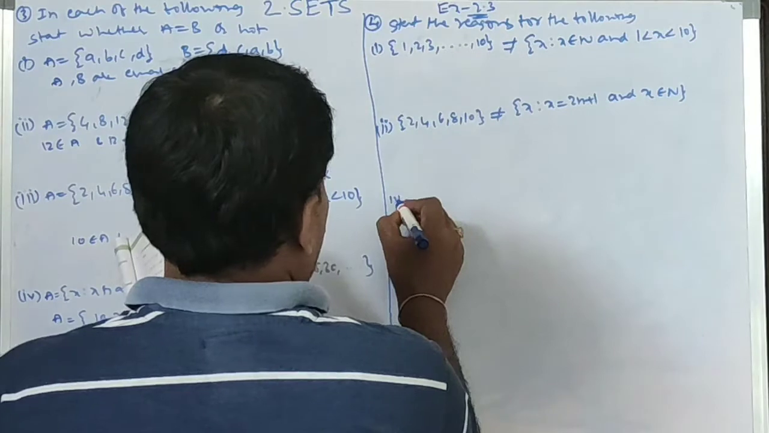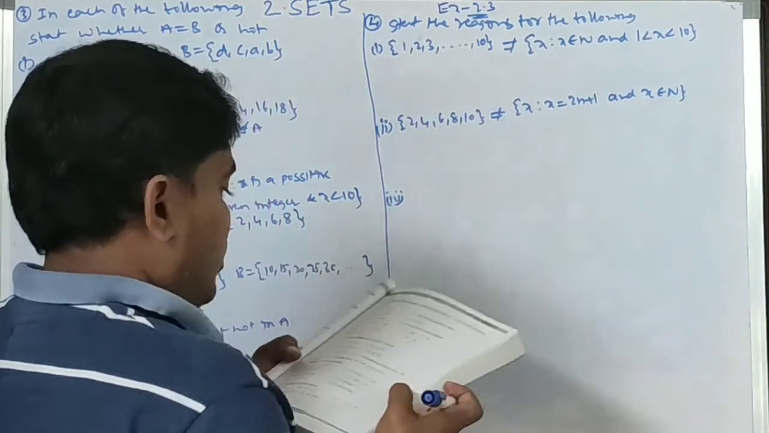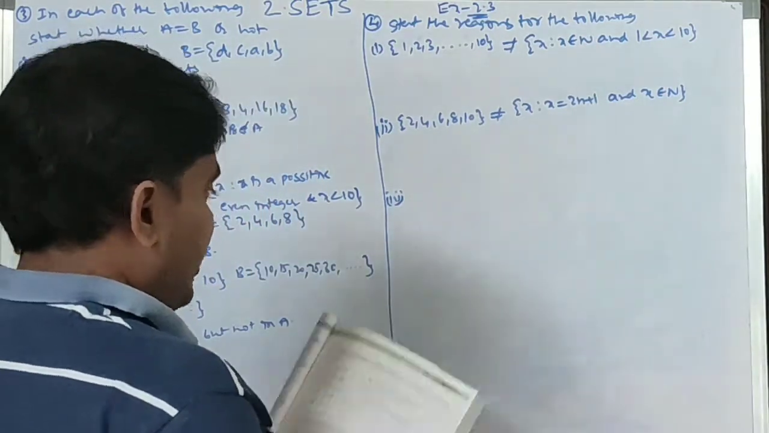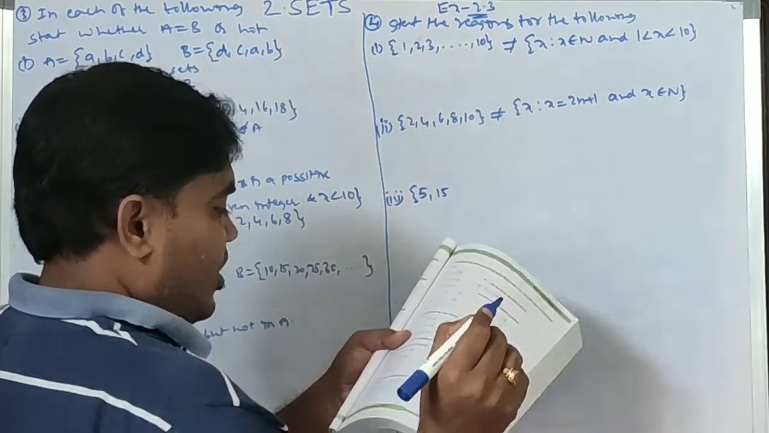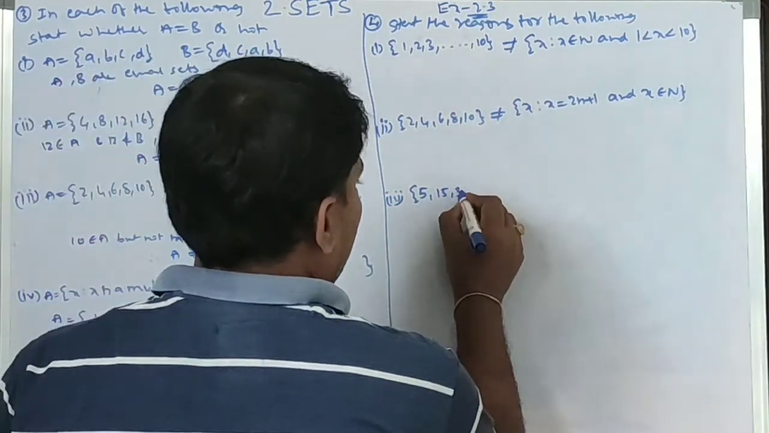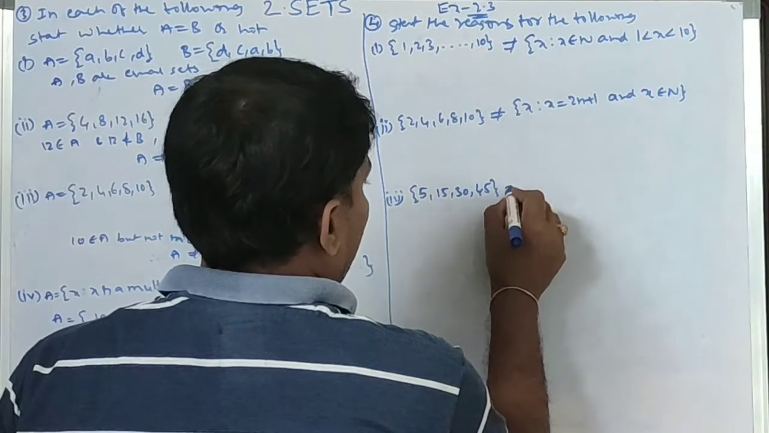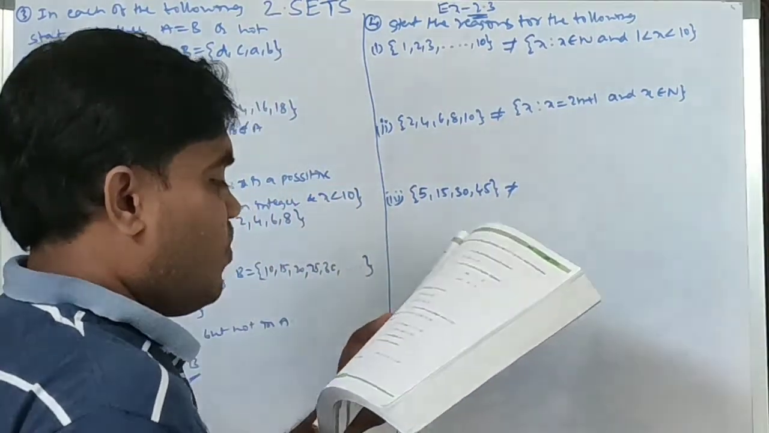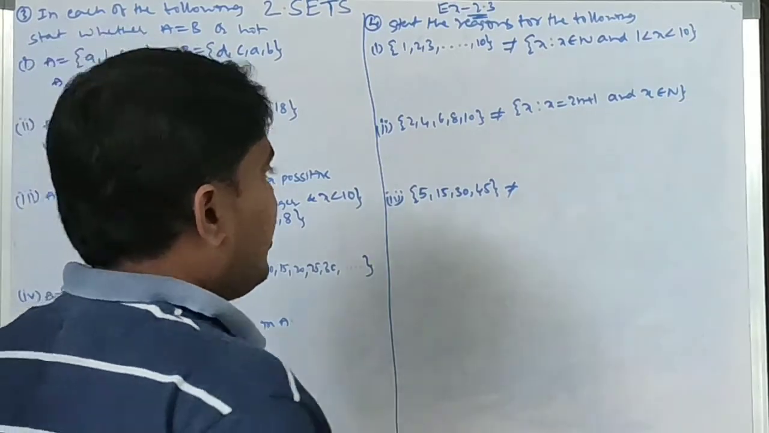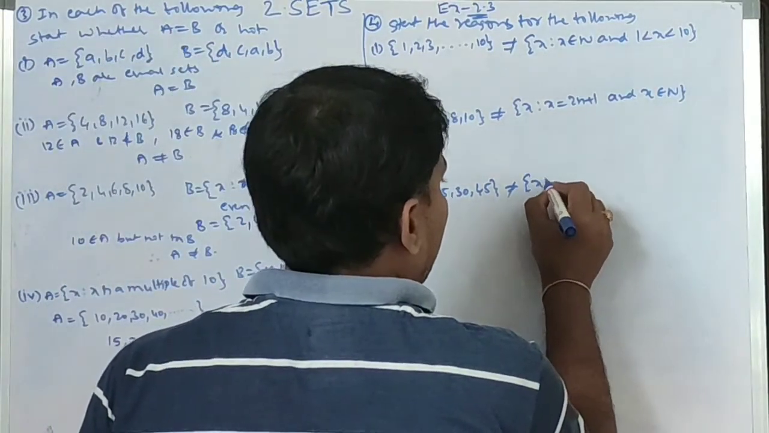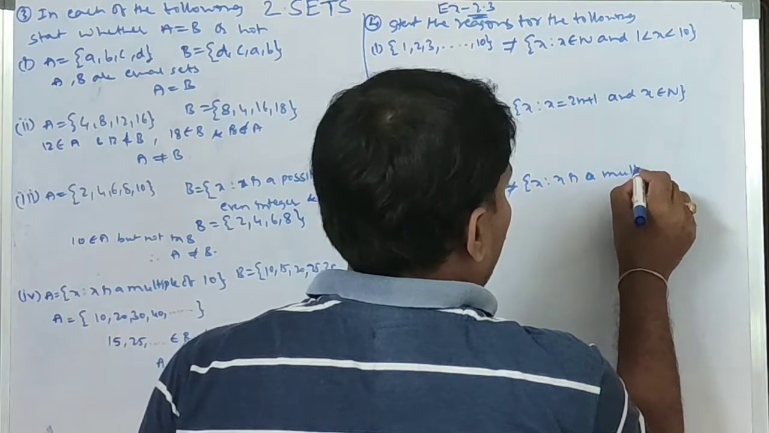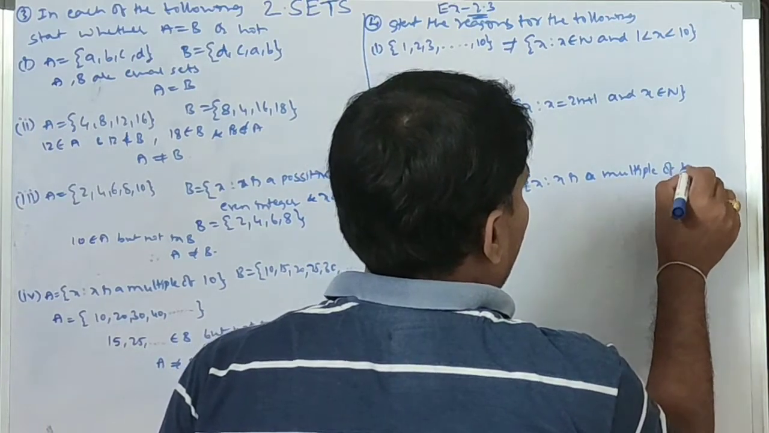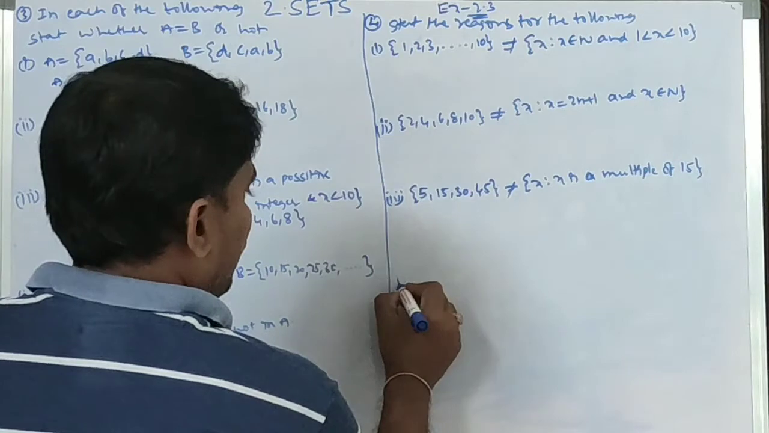Next, third: {5, 15, 30, 45} is not equal to {x such that x is a multiple of 15}.